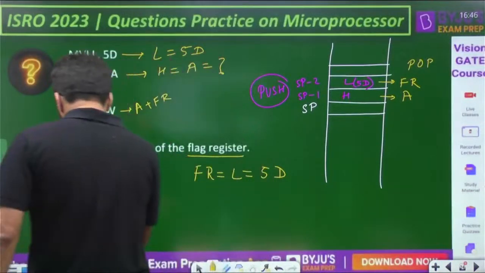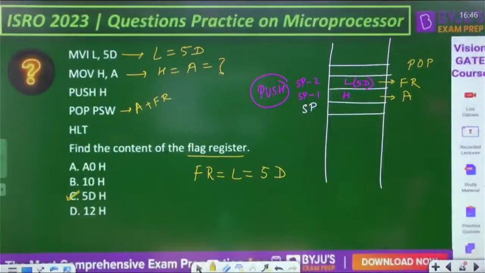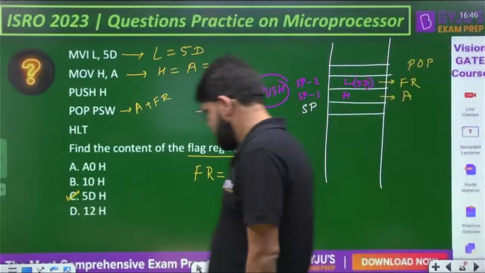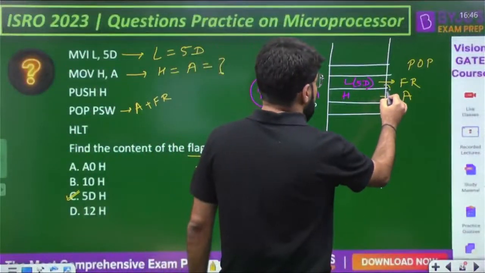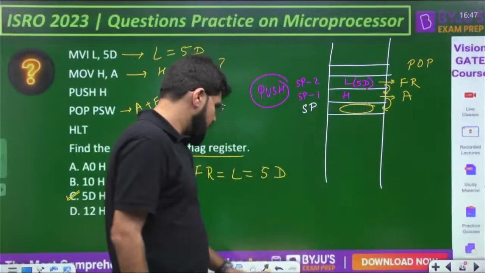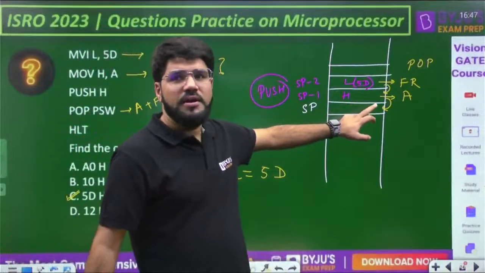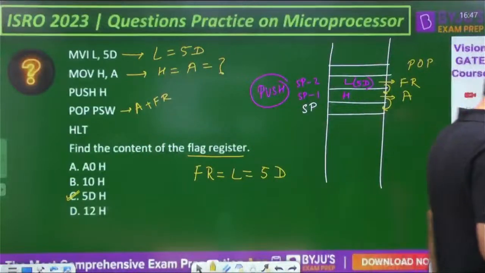This one is simple. After the pop, this will be the final stack pointer again. It decrements by 2, again increments by 2.